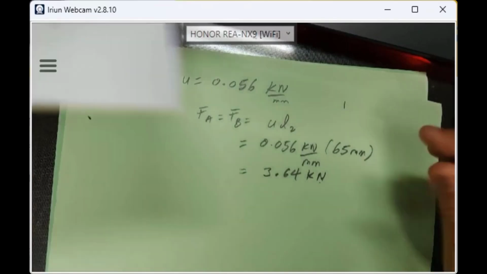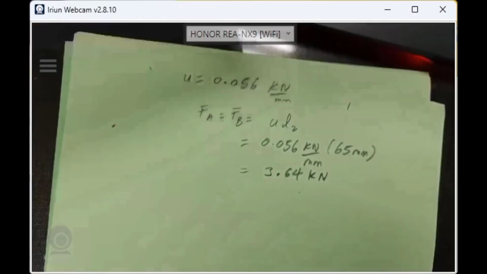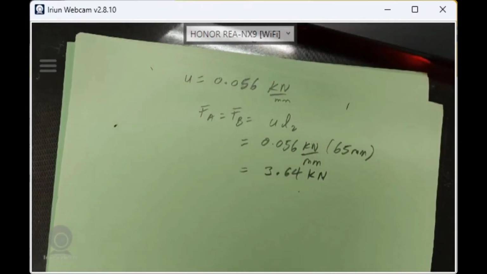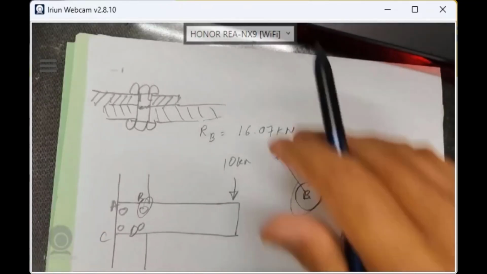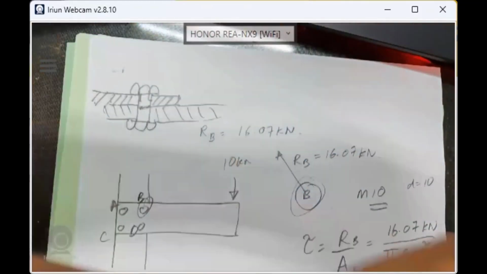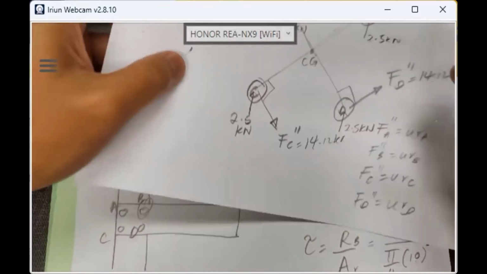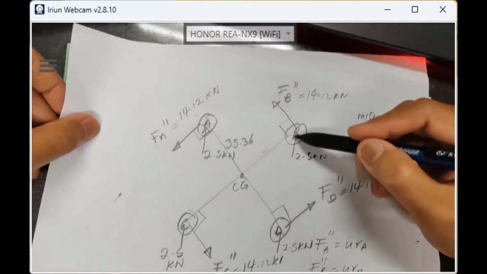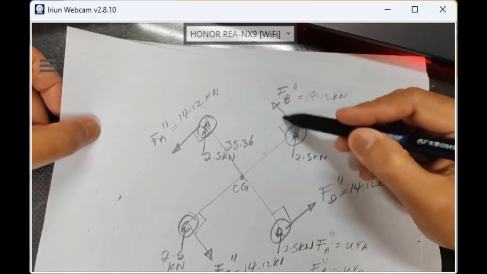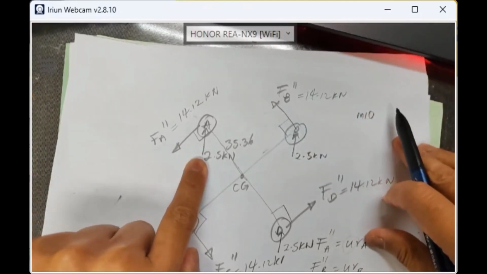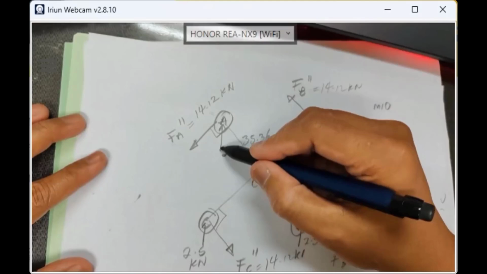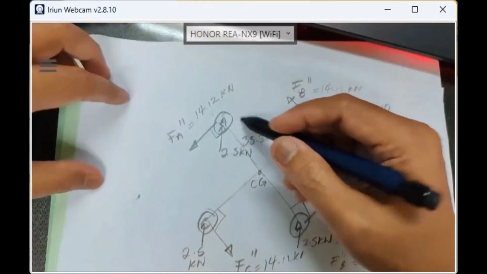But FA, remember, for bolt A, let me show you the vector diagram that I showed. Bolt A does not have the total length of direct shear load and secondary shear load. Remember when we did the vector, based on this diagram, bolt B has the total length. For bolt A, direct shear and secondary shear produce a short vector here.